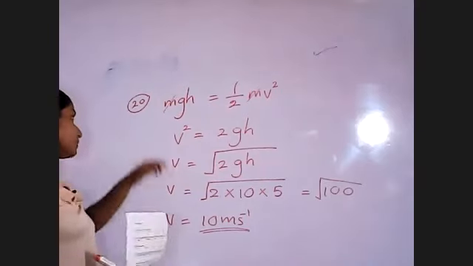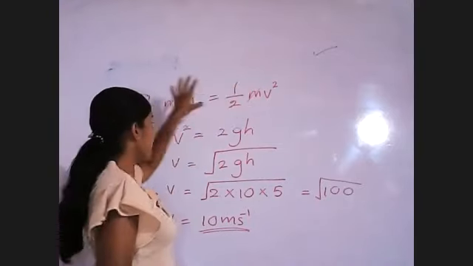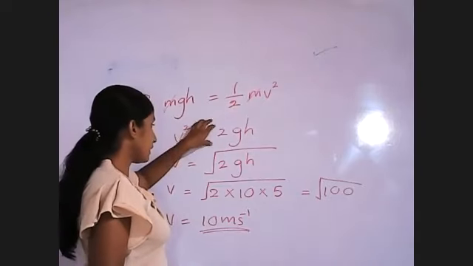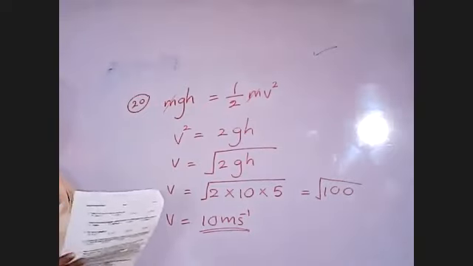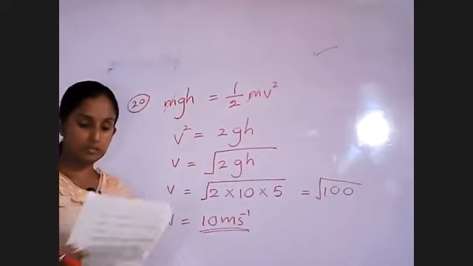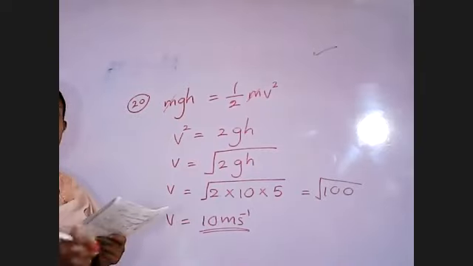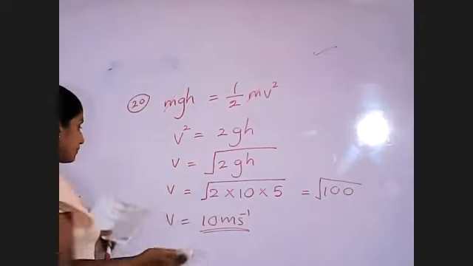If the mass is given, there is no need to substitute the value for mass, since it is the same object. So no need to use the values. We can cancel this and take what we want. So the answer should be the second one, 10 m s^-1. Again, you are given a question on equivalent resistance. We will see.